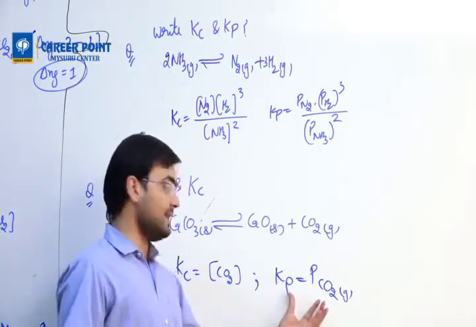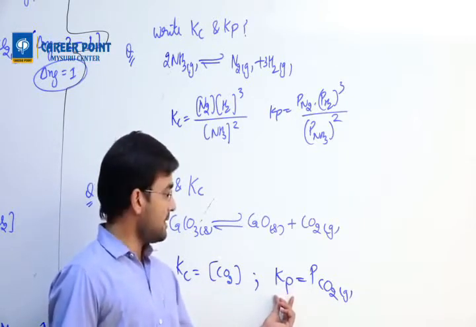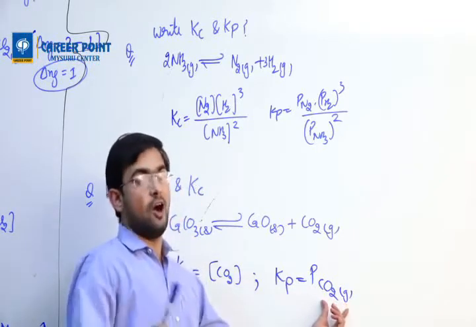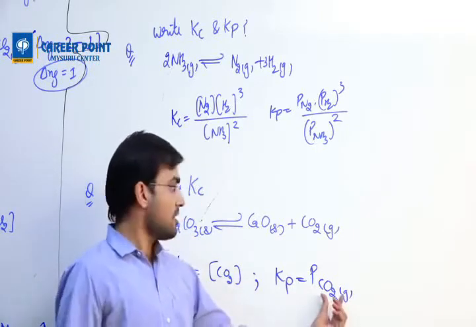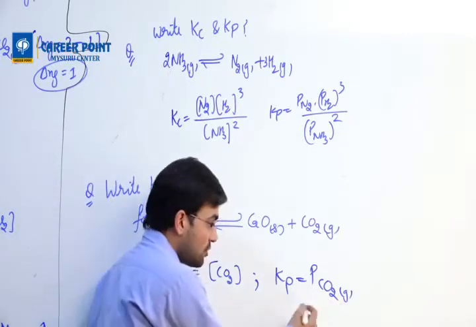Listen very carefully. In the exam, what happens? They will give you Kp. It means Kp equals the pressure of CO2 gas. And how many gases are there? Only one gas. P of CO2. So their pressure, because both are equal, so you know P.